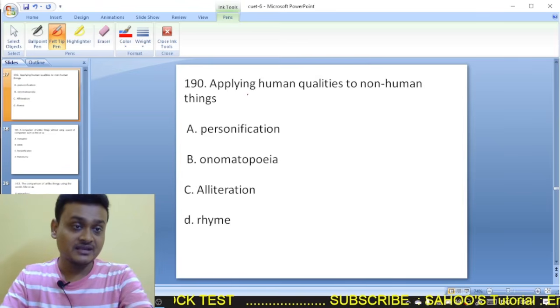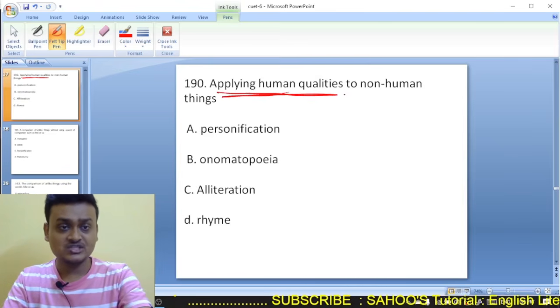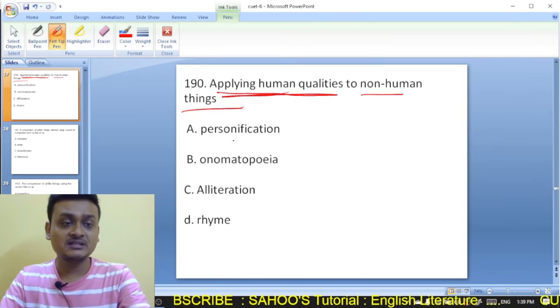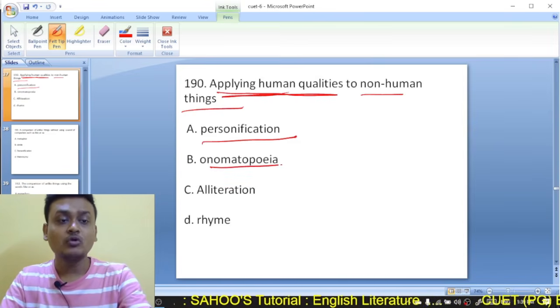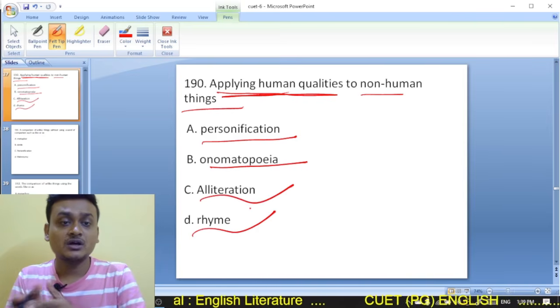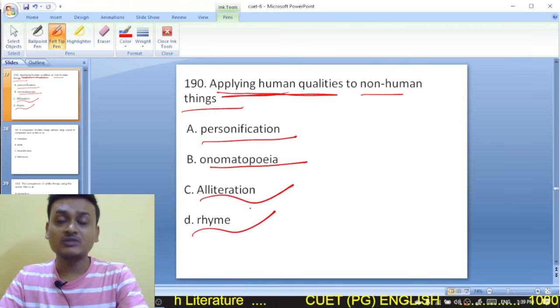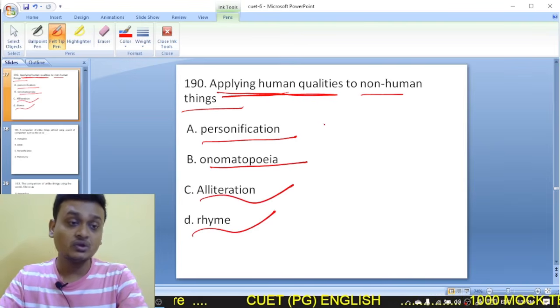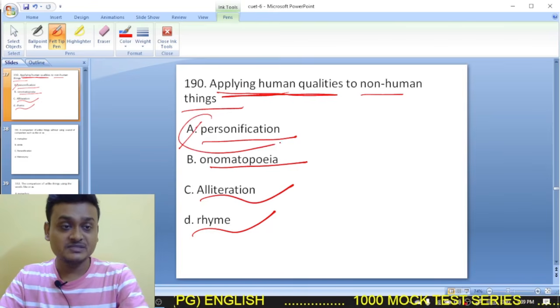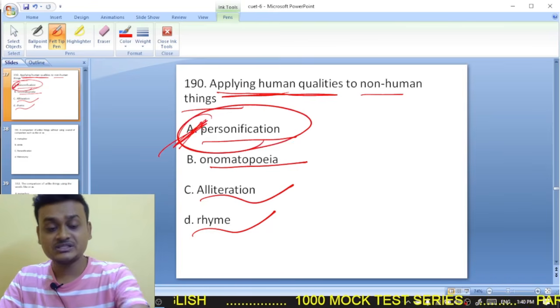Moving on to question 190. Applying human qualities to non-human things is known as personification, onomatopoeia, alliteration, rhyme. So if you give human qualities to non-human things and non-living things, that non-living thing is personified. That is personification. So here personification is the right option.